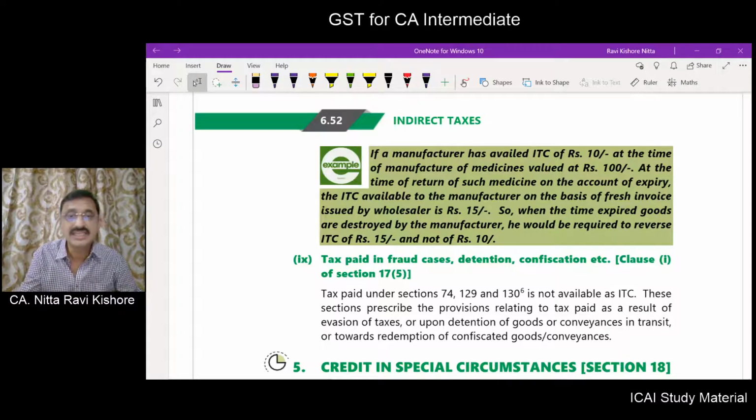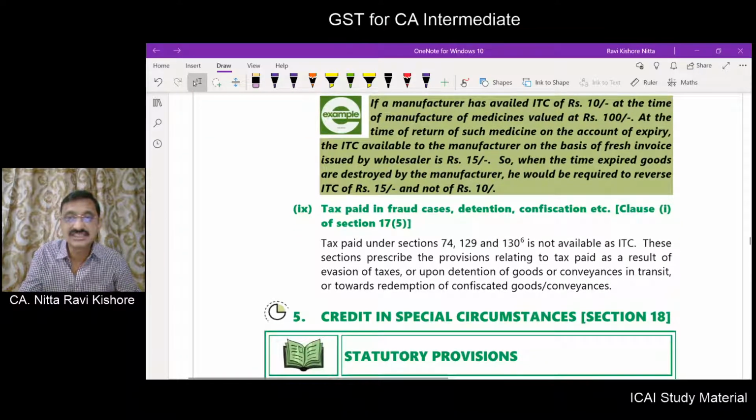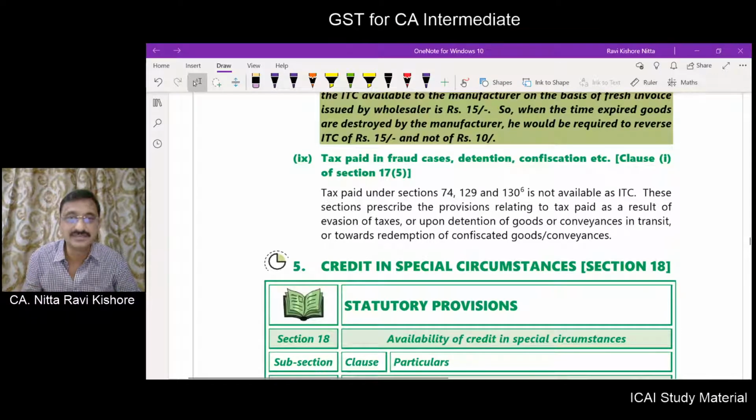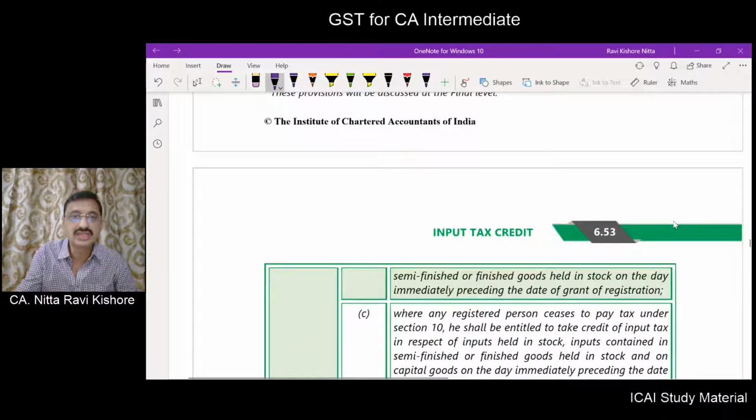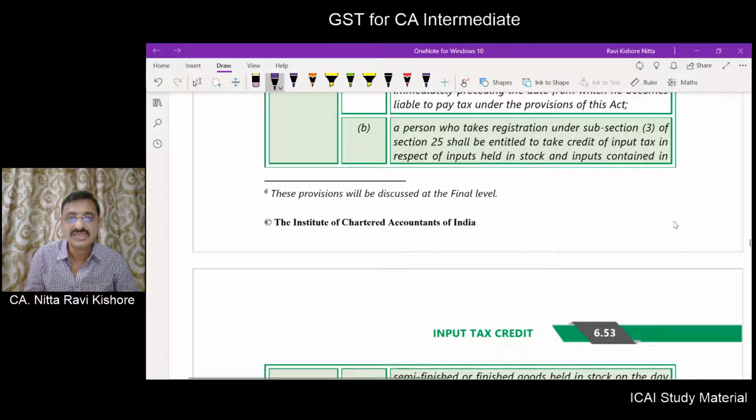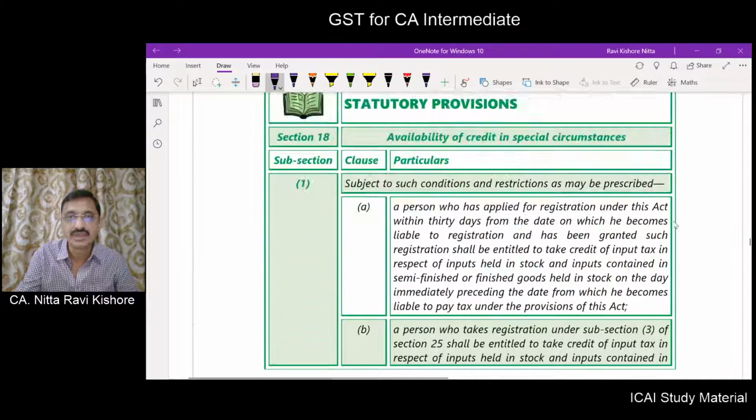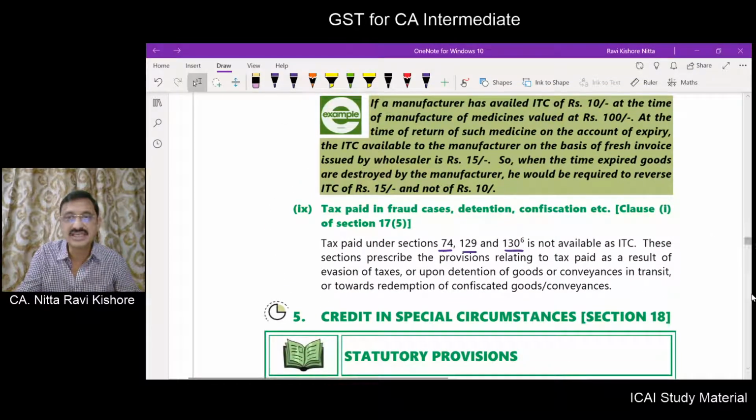Now, tax paid in fraud cases, detention, classification, etc. Where any tax has been paid under section 74 or section 129 or section 130. Actually, these sections 74, 129, 130 will be discussed at a later level. Now, what do these provisions relate to?